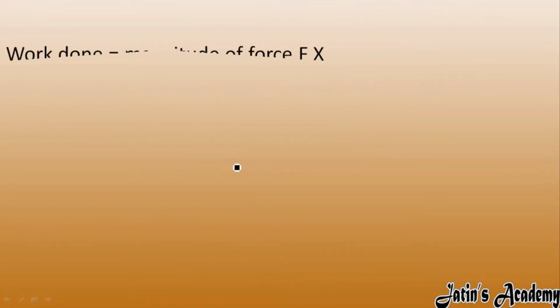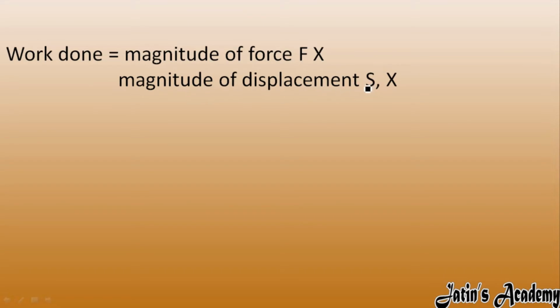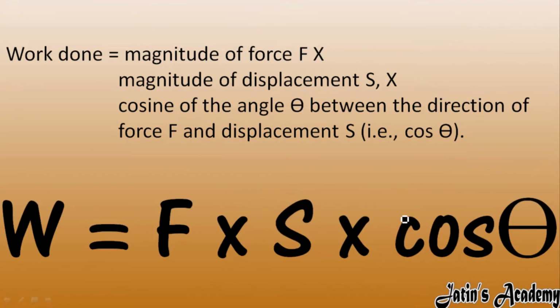Now we will see that work done is a product of the magnitude of force, the magnitude of displacement, and the cosine of the angle between the direction of force and displacement. If this is the direction of force and this is the displacement, the angle between them is theta. So the work done formula we get is W = Fs cos theta. Again I am telling you, this formula is very important from a numerical point of view.